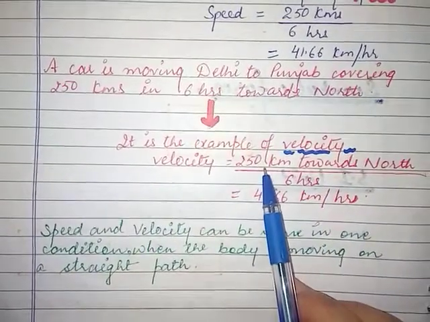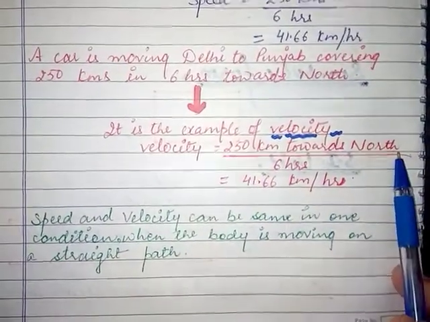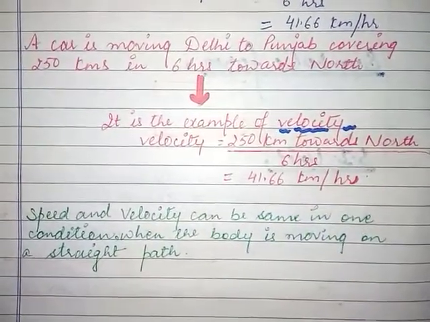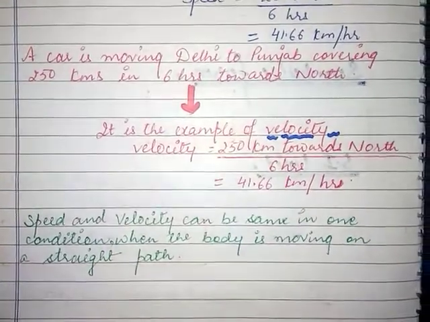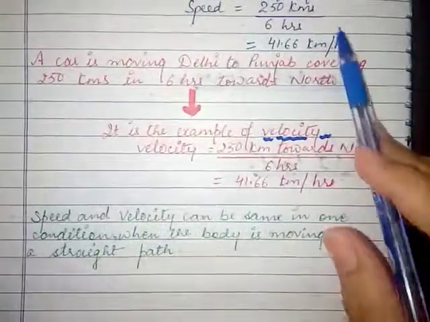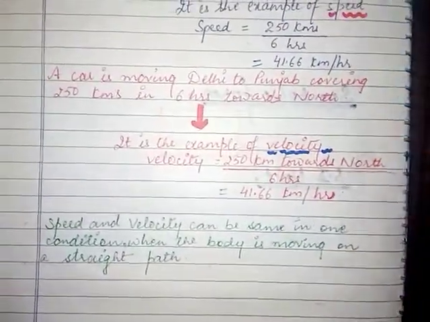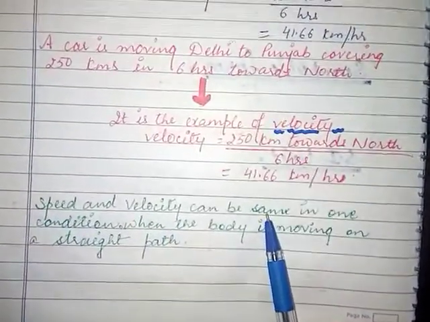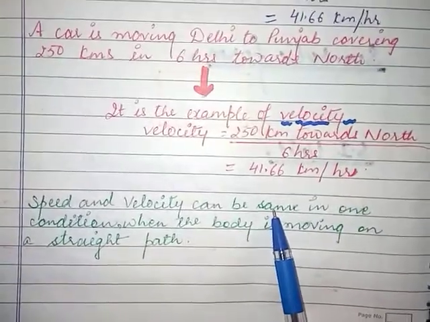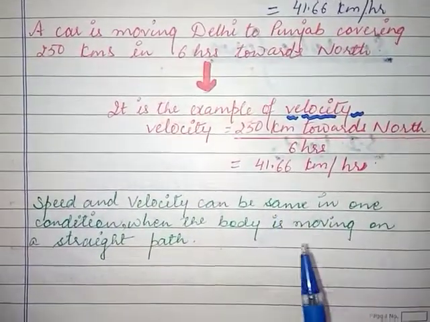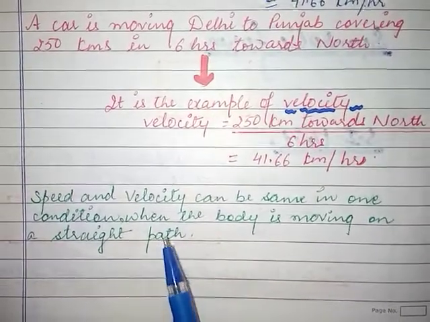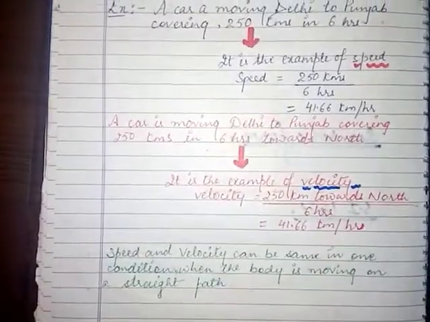So distance covered is 250 kilometers, the specific direction is towards north, and time taken is 6 hours. So it becomes 41.66 kilometers per hour. Again, the answer is the same as speed. So this concludes that speed and velocity can be the same in one condition only, when the body is moving on a straight path. Only in that case will the value of speed and velocity become the same.